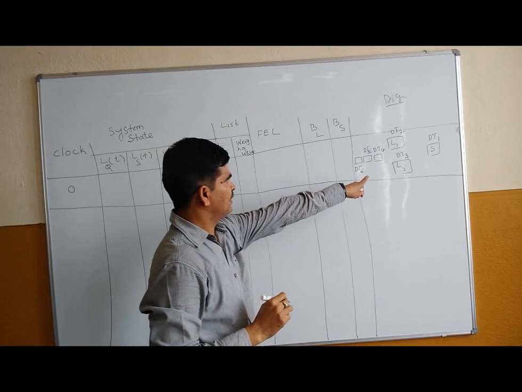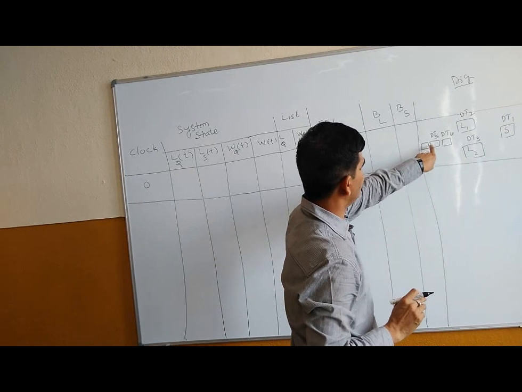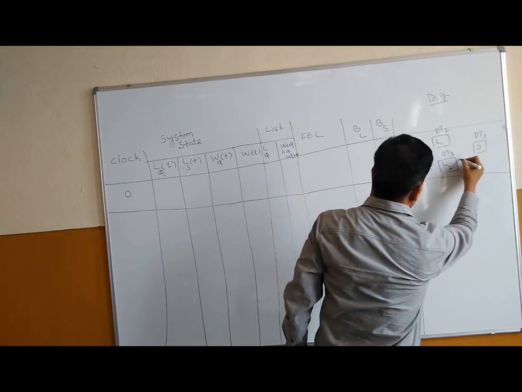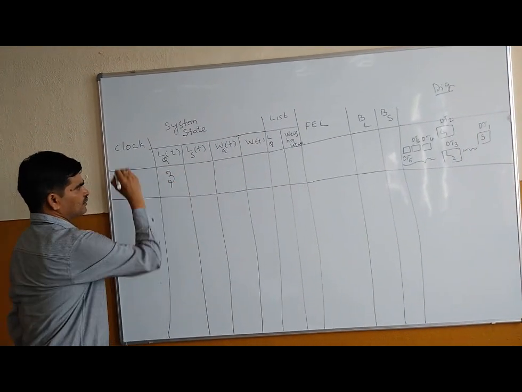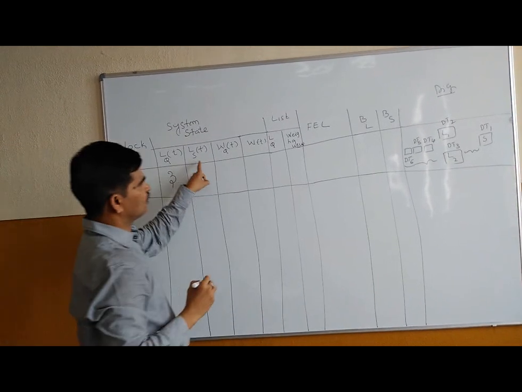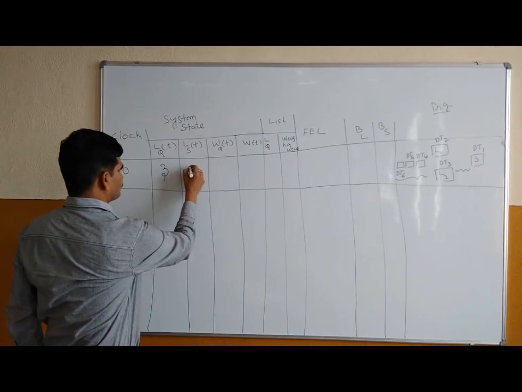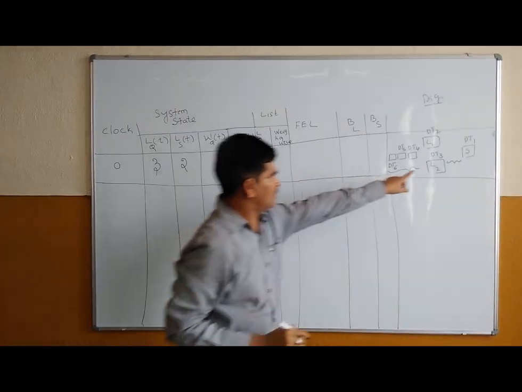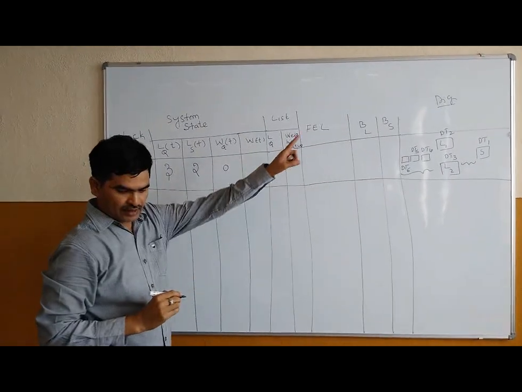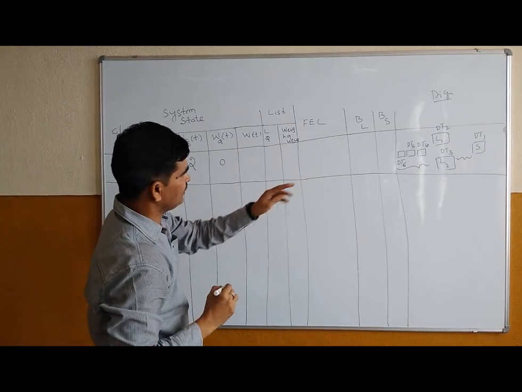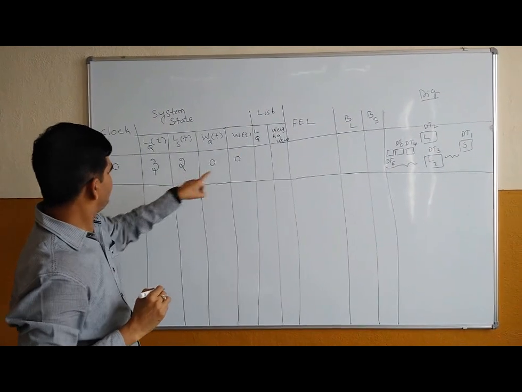Now based on this, I can write that the LQ of T, that is loader Q, how many are there? 1, 2, 3. So this is loader queue. At this point of time, this is weighing queue. So now there are 3 number of nodes. Then how many loaders are at the service, that is who are getting service, that is L1 and L2, which is 2. Is there any truck in the weighing queue? No, it is 0. Now WT, how many are getting completed, so it is also 0.